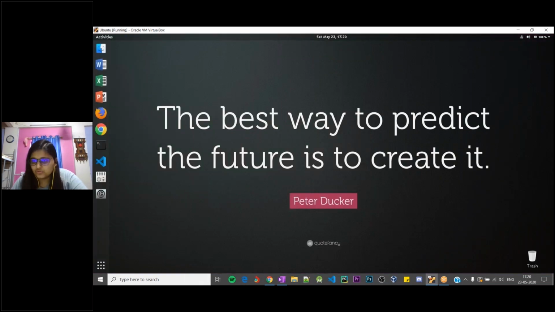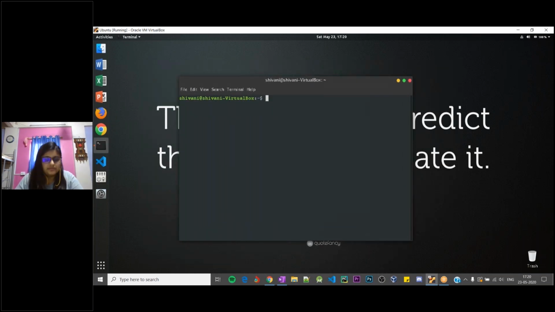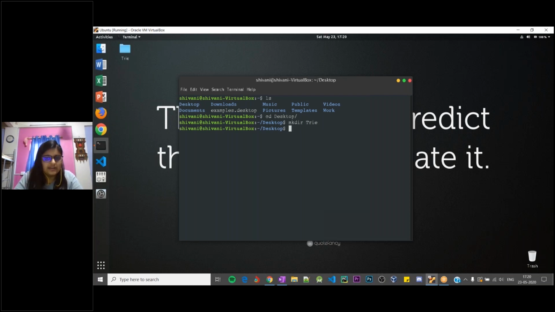Before we start, let me quickly grab a terminal, right? I'll check where I am. I'll go to desktop, and I'll create a new directory for us. I'll create it as trie. As you see, a directory trie has been created. I'll cd to that directory, and there are no files over here.